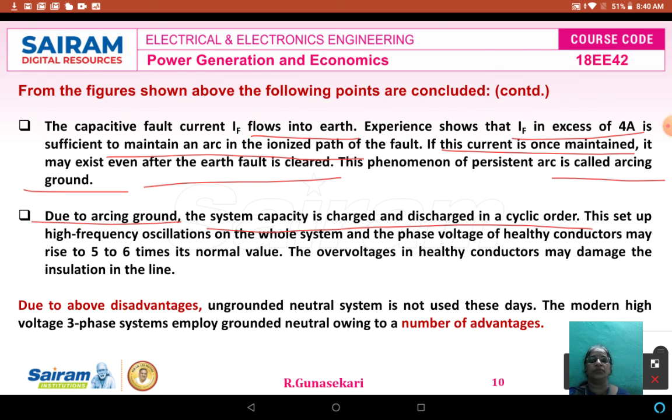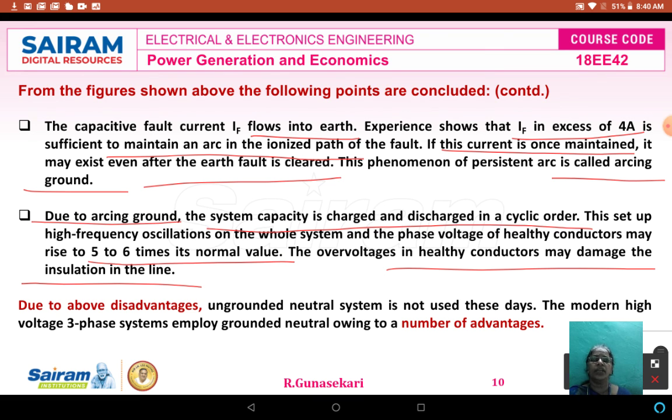This sets up high frequency oscillation on the whole system, and the phase voltage of the healthy conductors may rise to 5 to 6 times its normal value. Therefore the over voltages in the healthy conductors may damage the insulation in the line.